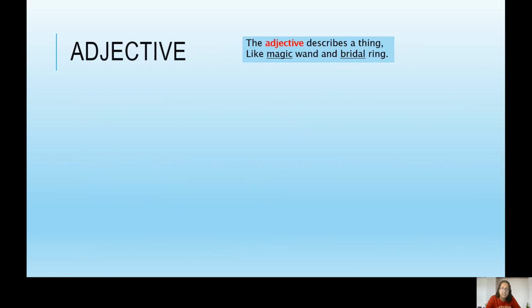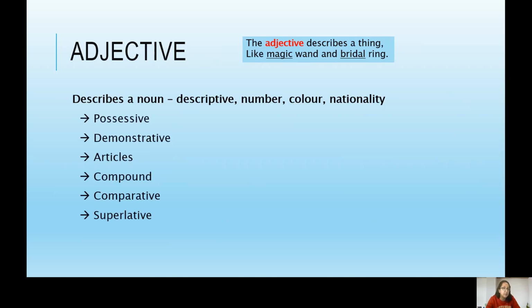Moving on to adjectives. These are words that describe a noun. They could be descriptive, they could be a number, a colour, a nationality. Here are some examples of types of adjectives. There are some more, which we won't look at the moment. A possessive adjective goes with a noun, and it shows that something belongs to someone. My, your, his, her, its, our, their.